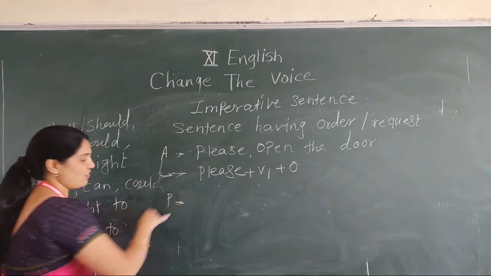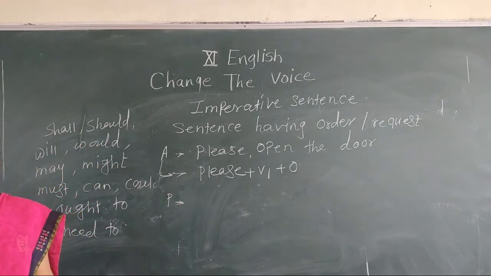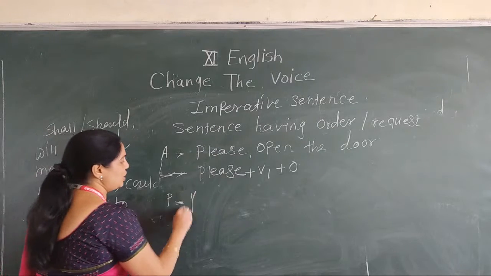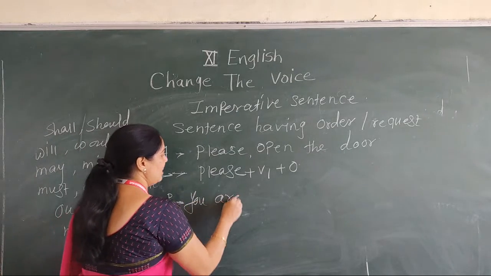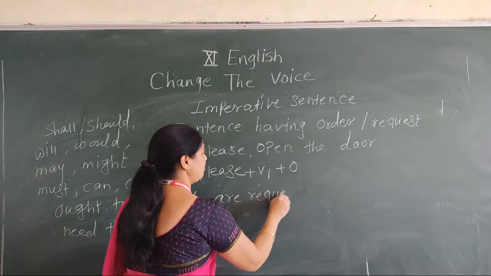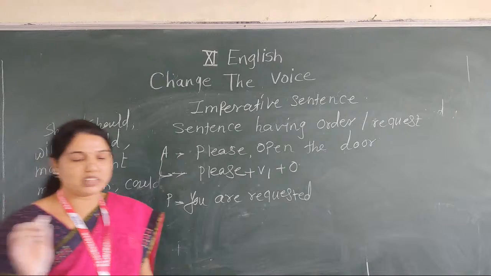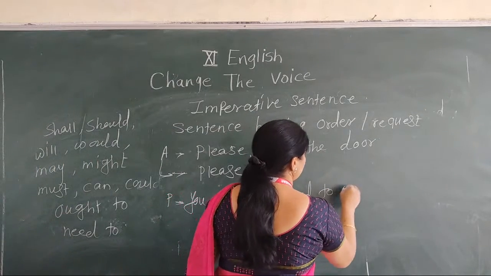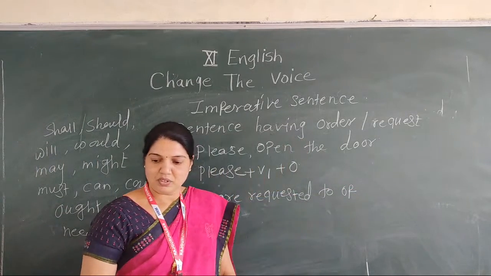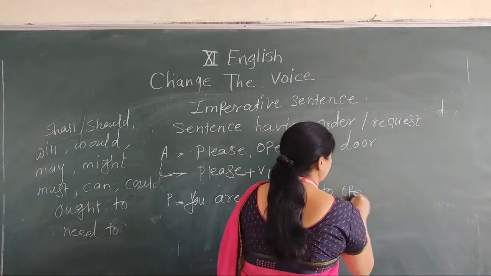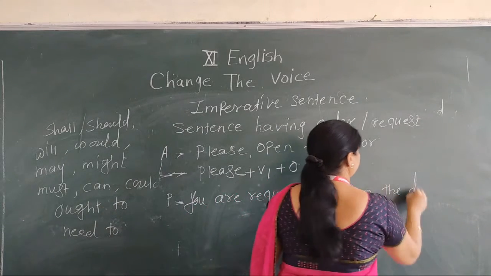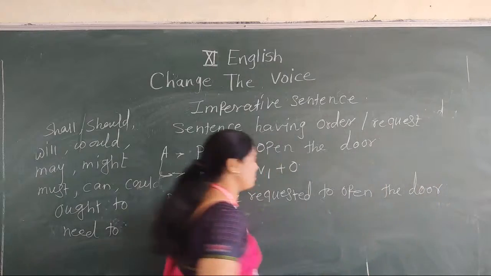Now at the time of converting it into passive, here you mention that you are requested. You are requested to open the door. It's a passive voice.